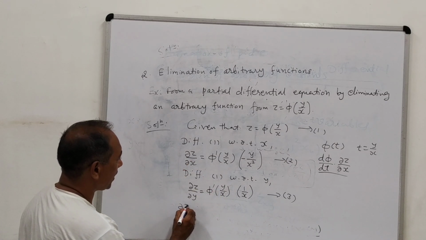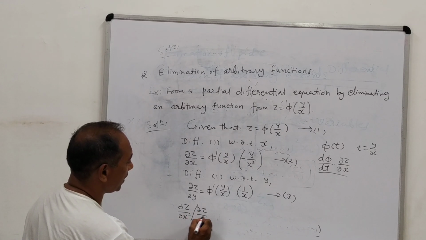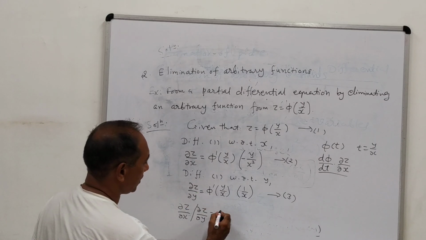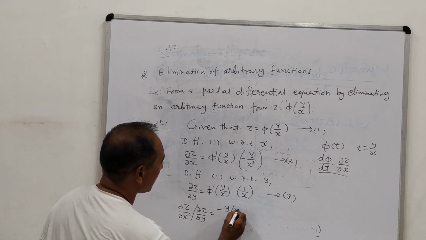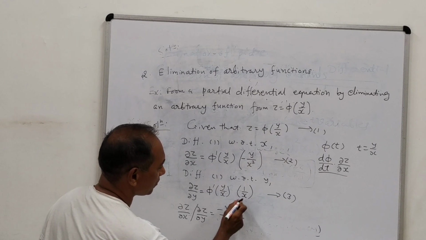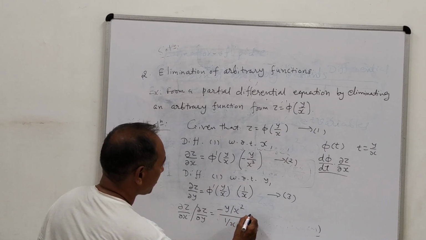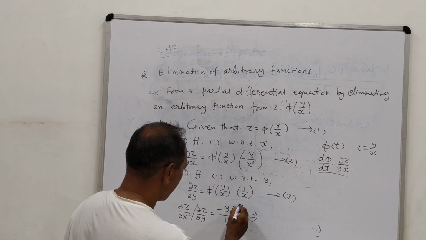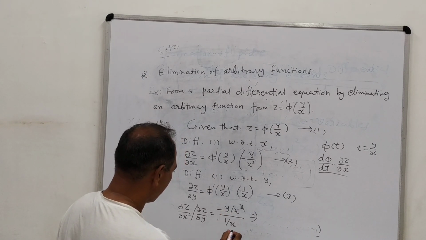That means if we write del z by del x divided by del z by del y, then obviously this phi dash and this phi dash will be cancelled. And that one is minus y upon x square, divided by this, which is 1 upon x. After simplifying, you can see that x and x will be cancelled, so it will be minus y upon x.